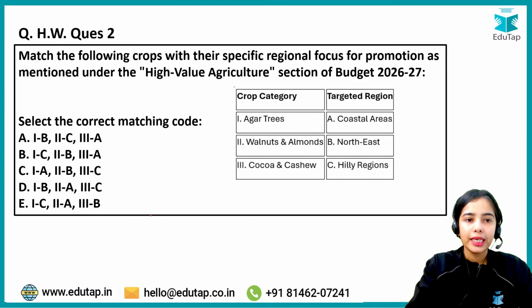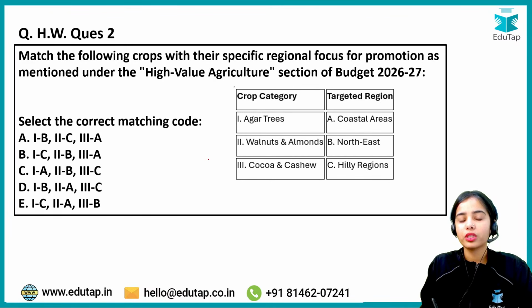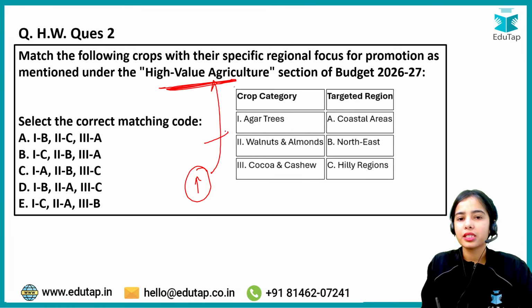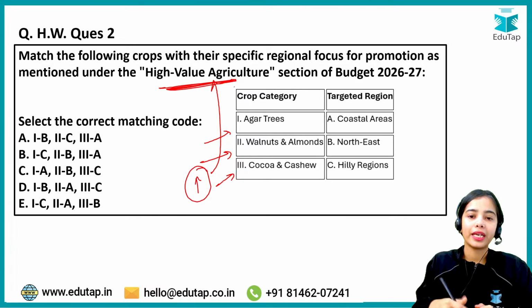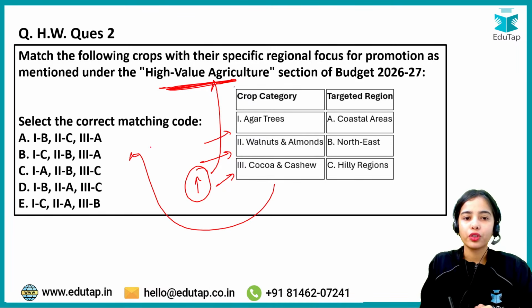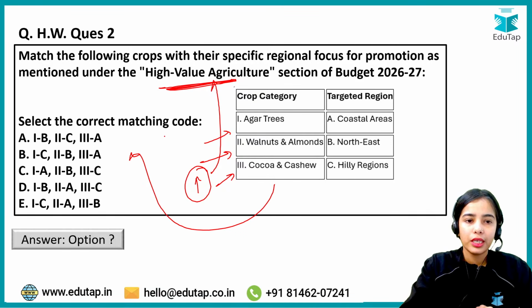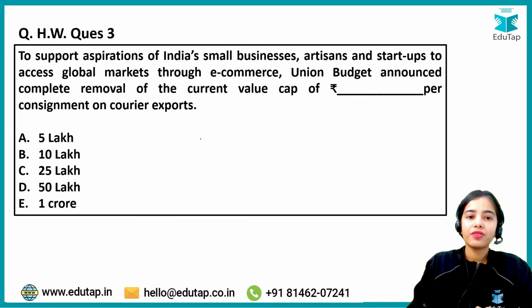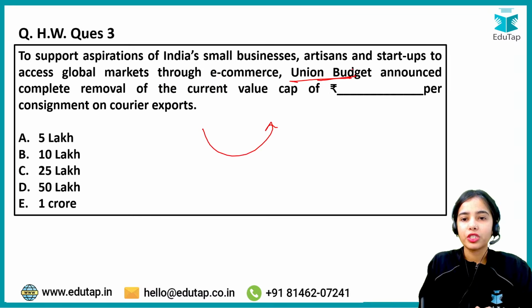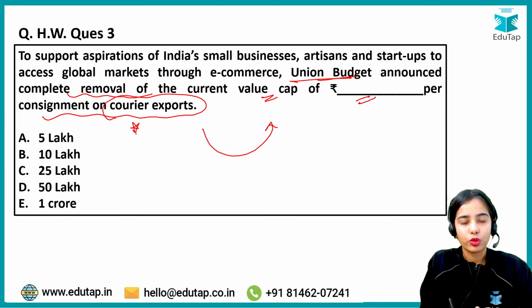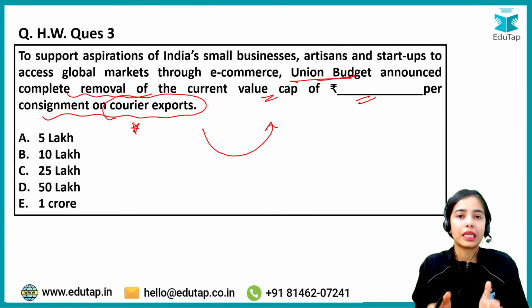Then the next homework question. We have discussed the development of high value agriculture, right? We discussed agar trees in which area, walnuts and almonds of which area, cocoa and cashew in which area. So you just have to do the match. As well as we discussed that under the union budget, there was an announcement about the complete removal of the current value cap of how much for the consignment of courier exports. This we have also discussed in the session itself.